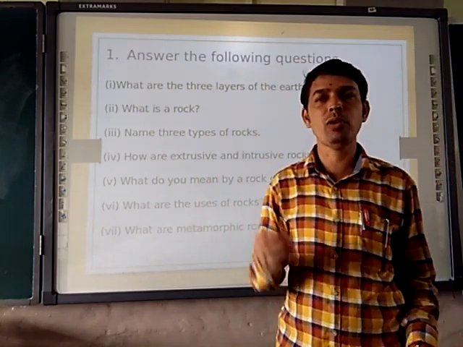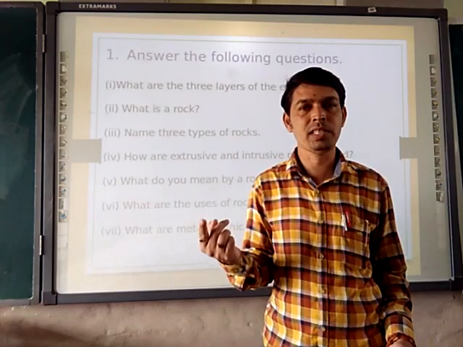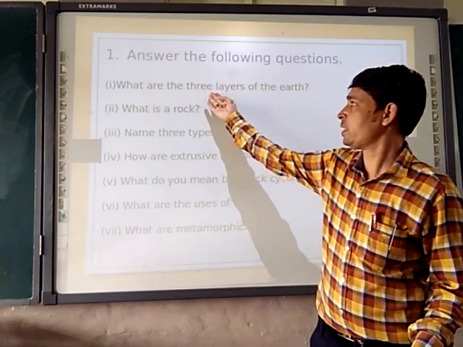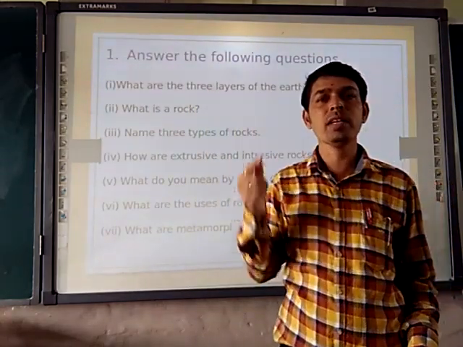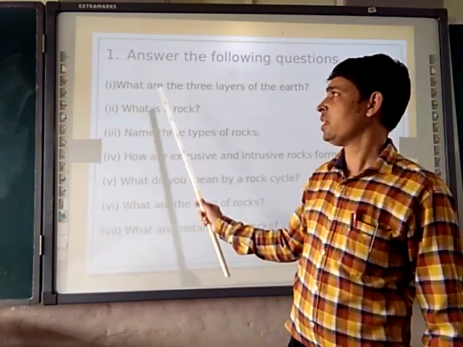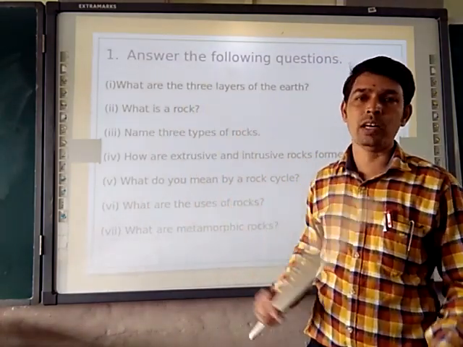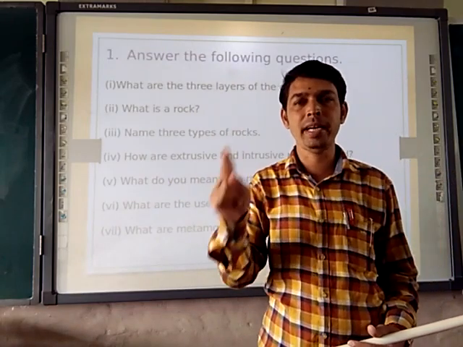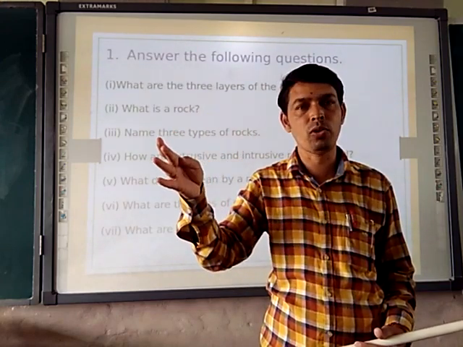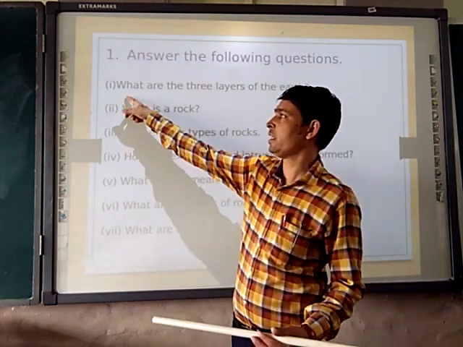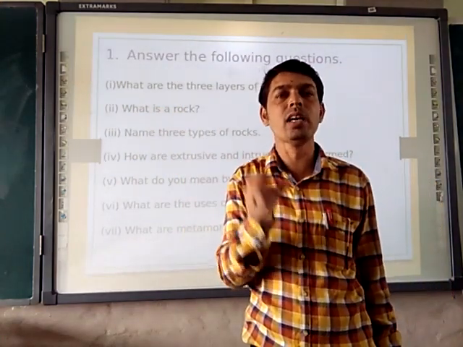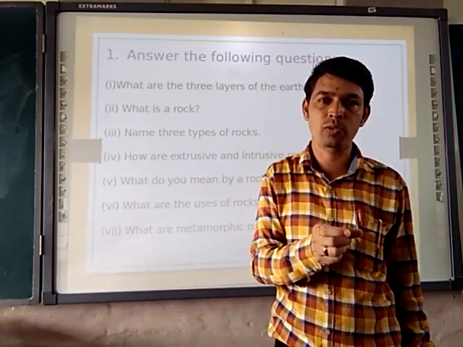We studied the layers of earth in the first presentation, and in the second presentation there was also a recapitulation of this. So the 3 layers of the earth are crust, mantle and core. You will write the answer like this: the 3 layers of earth are crust, mantle and core. Don't write the answer directly as crust, mantle, core. Frame it into a sentence: the 3 layers of the earth are crust, mantle and core.